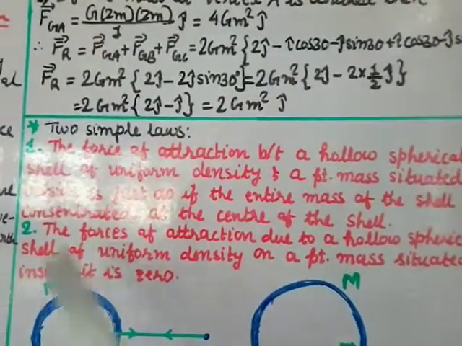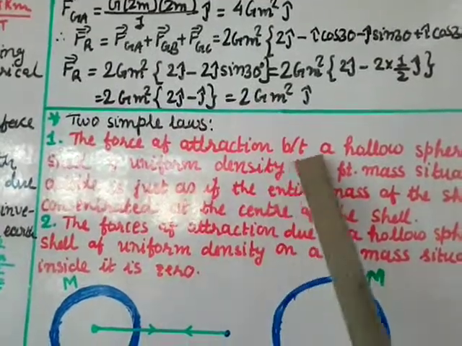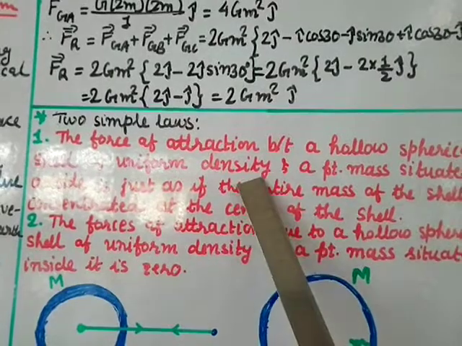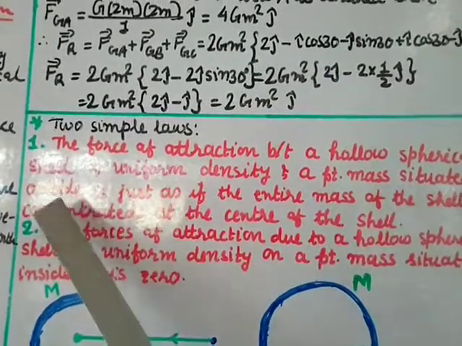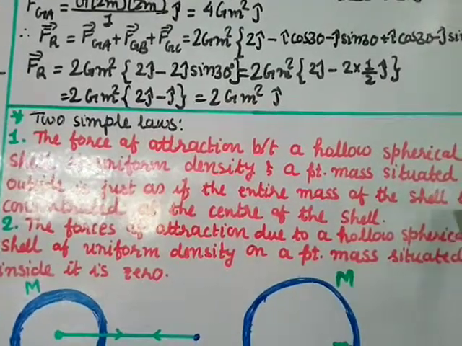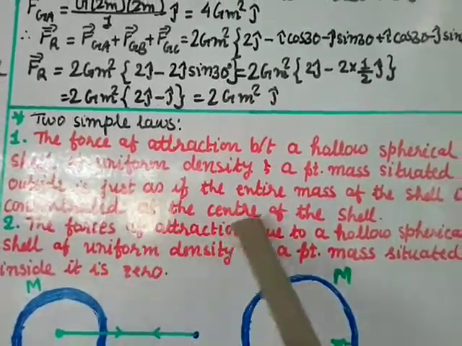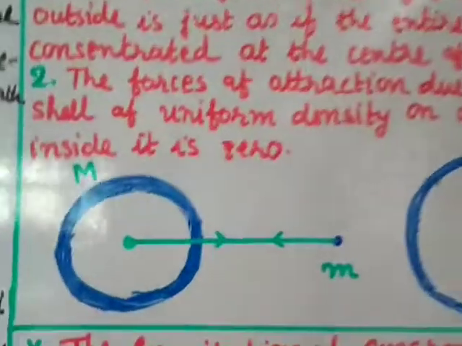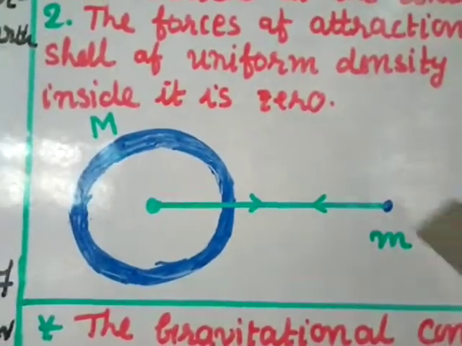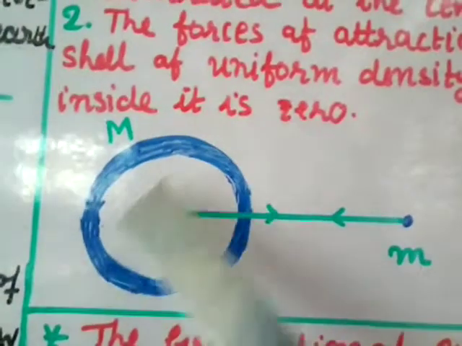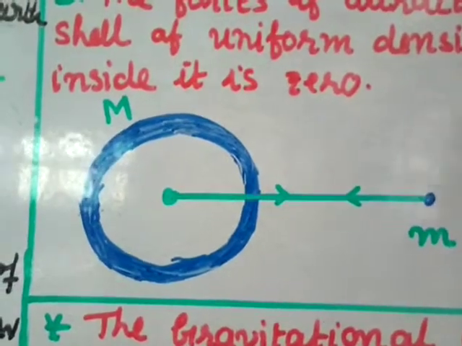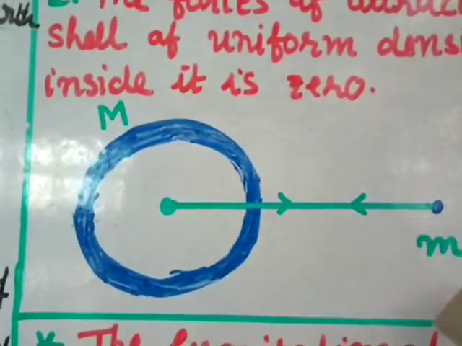The first one is the force of attraction between a hollow spherical shell of uniform density and a point mass situated outside is just as if the entire mass of the shell is concentrated at the center of the shell. Now suppose this is the shell of mass capital M, and there is a point mass outside the shell, which I take as small m.